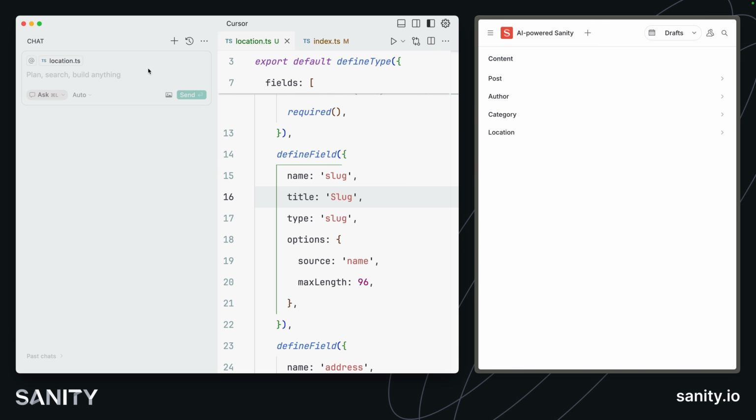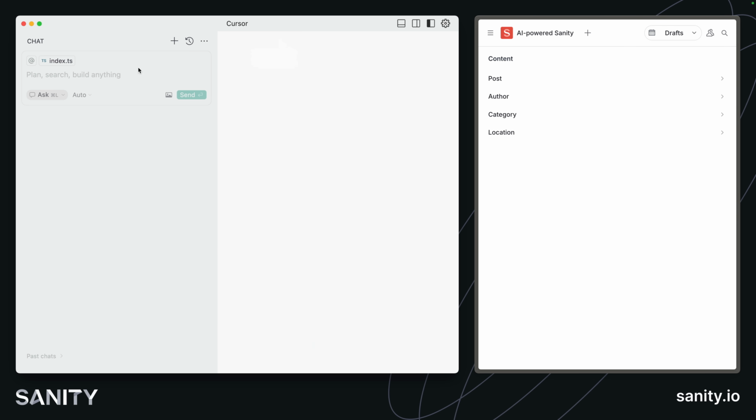So this is sort of the inflection point in AI-powered development: previously a developer would have to write this, but now I've just chatted it into existence. So chatting works, but let's try an agent so it can just go and make changes without us having to click apply. I'm going to switch over to agent mode here.